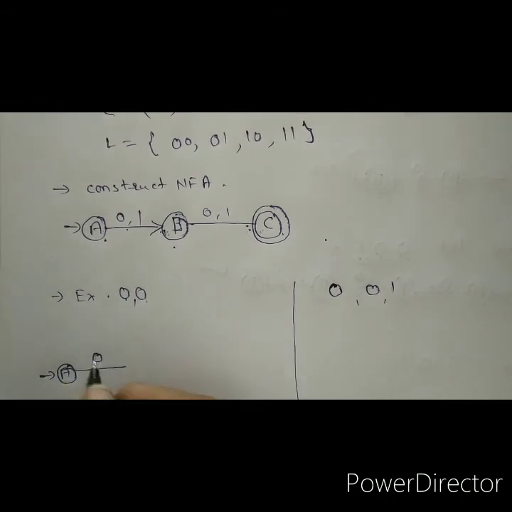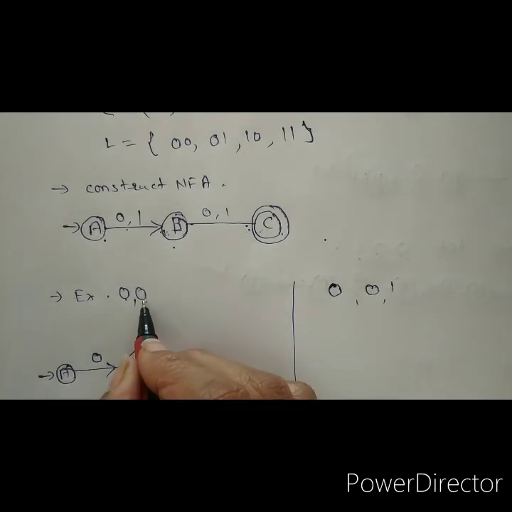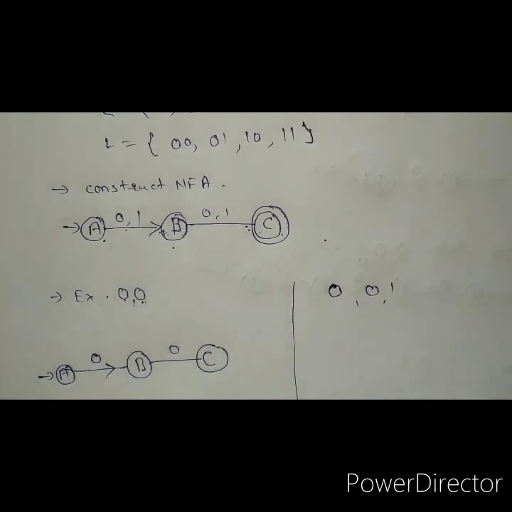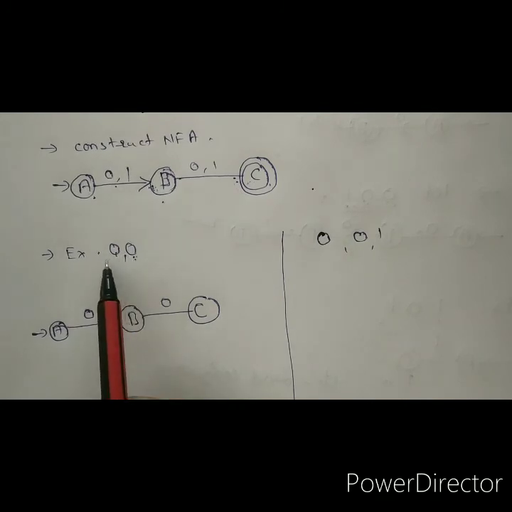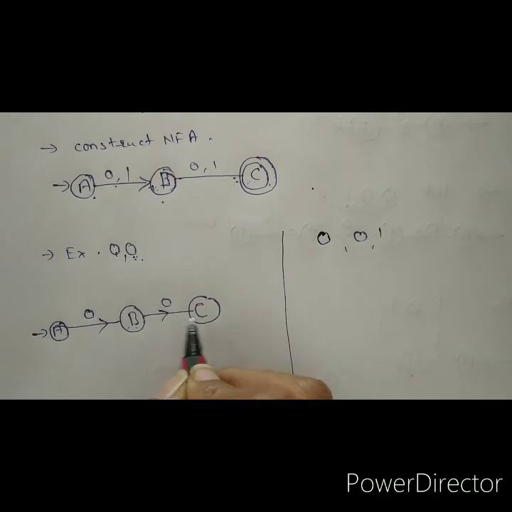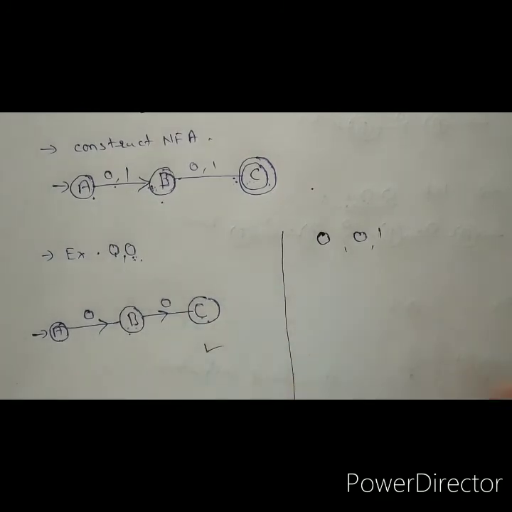With 0 input it comes to B. Again the next input is 0. It also goes to the next state, C. Now look at this example. What is our string? 00. We have to get 00. So A with 0 goes to B, and then with 0 input it goes to the next state. So we get our string. So this NFA is complete and it's correct.